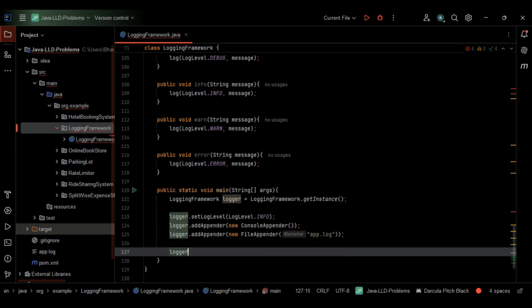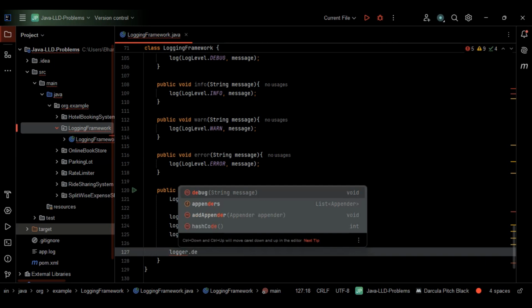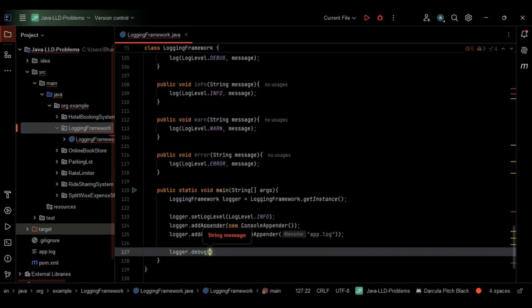I'll just give logger dot debug. Within the debug, within the string, I'll just give here, this is a debug message, should be ignored, right?